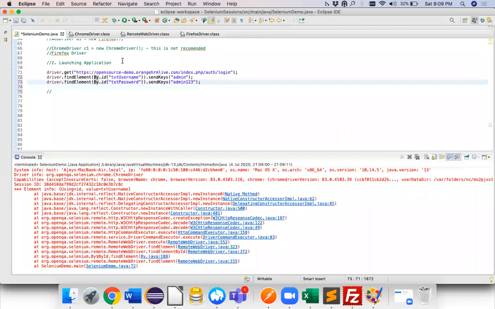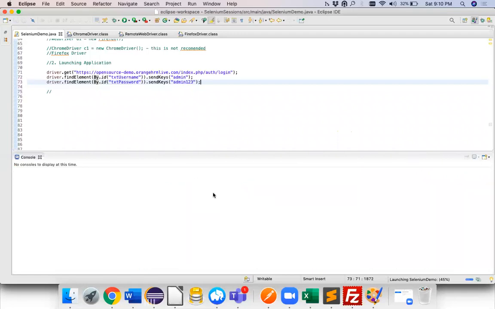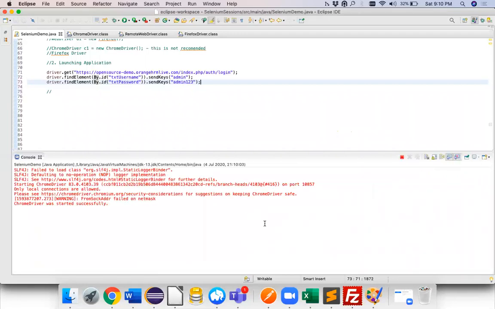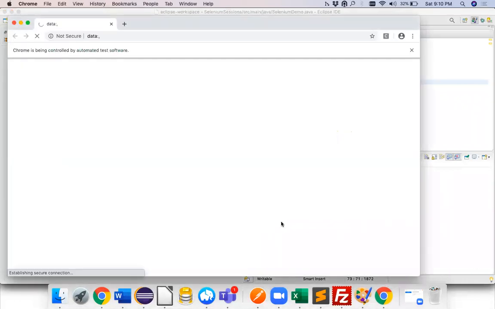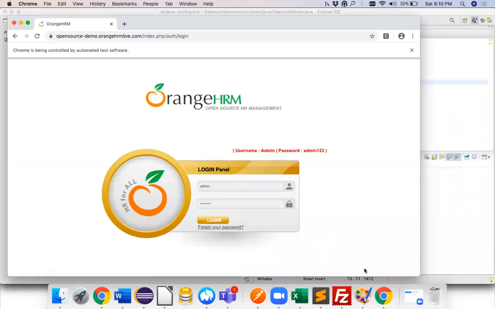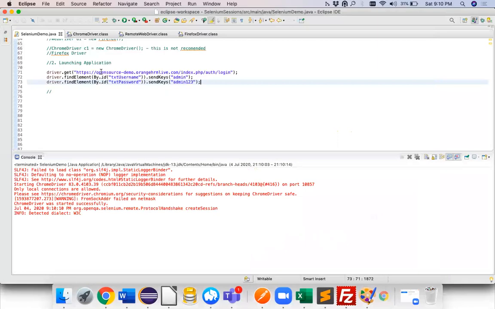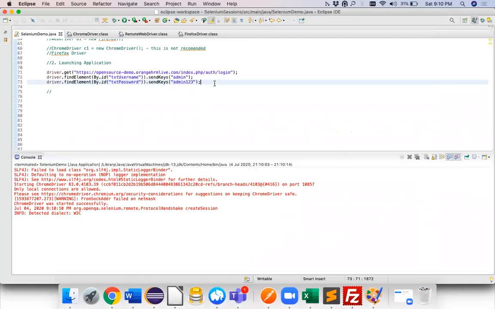Now when I try to run this, it will enter your admin and admin and 123. It will enter your values. Okay. We'll try to click on login and then we'll wind up, guys, because the focus is not on the code part. The focus is on the base and the logic part.